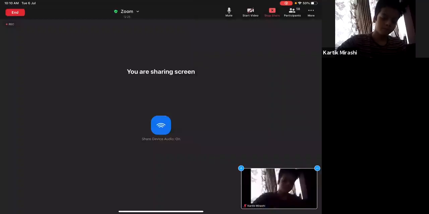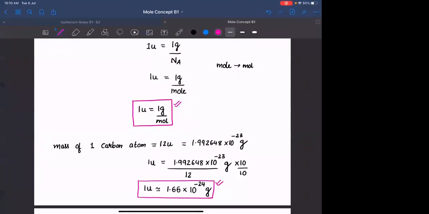So till now we have discussed what is the purpose of AMU, how AMU is defined, what is the purpose of mole, and how to calculate the number of atoms or particles in a given sample if the sample is given in terms of AMU, and if it is given in terms of grams. If it is given in terms of grams, you will substitute the atomic mass in gram per mole rather than in AMU.